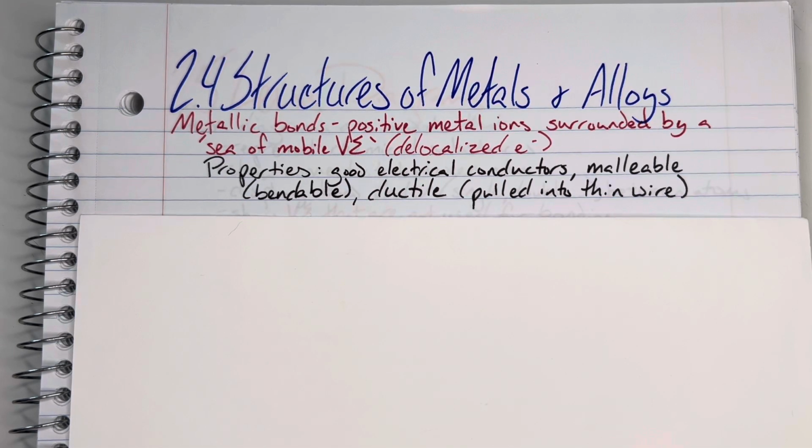So some properties for metals are going to be that we have a good conductor of electricity. They are going to be malleable, that means that they are bendable, and they are going to be ductile, which means that I can pull them out and extract them out into a wire.